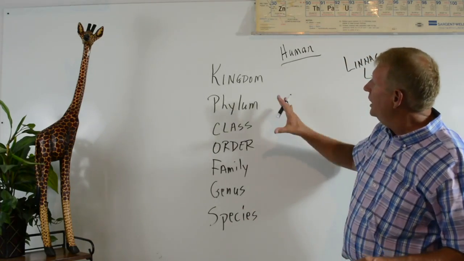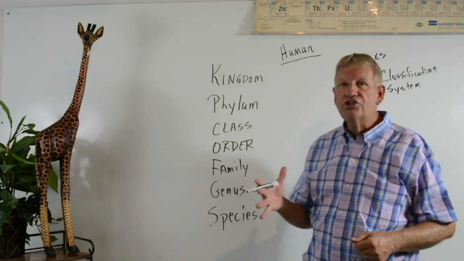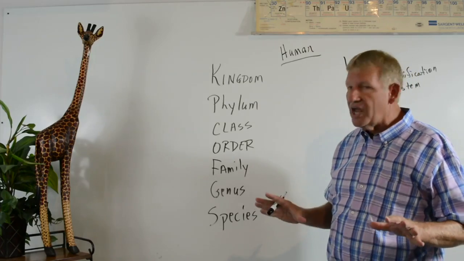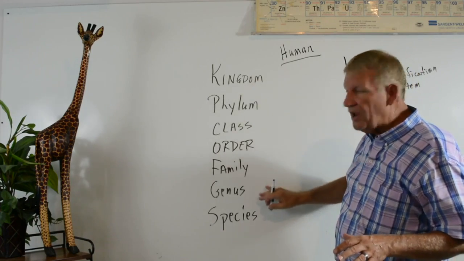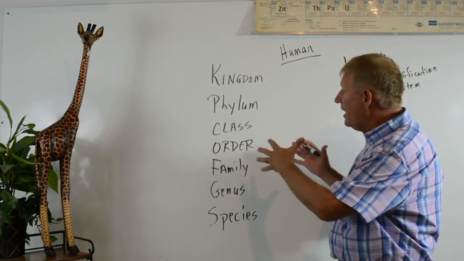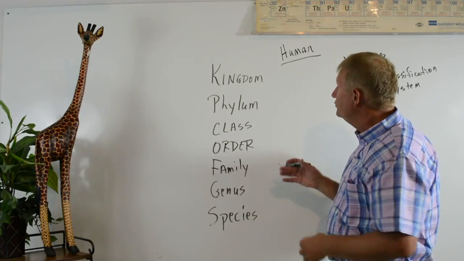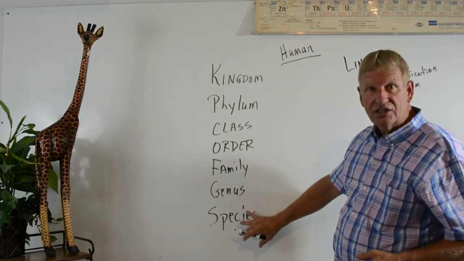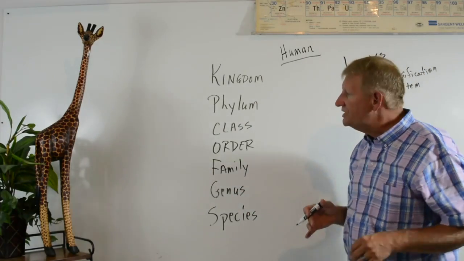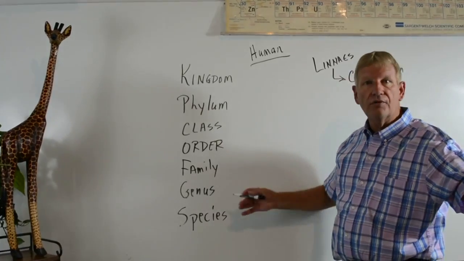So here's what I'm going to do on your test, just so that you're not taking too many notes. I'm just introducing you to the classification system. On this test, I want you to know kingdom, phylum, class, order, family, genus, species, and I want you to know what the classification is for humans. As we talk about other things, realize we're not going to cover all the other plants and animals that are out there. So you're going to need to know the Linnaeus classification system and what the classification is for humans, okay? So that being said, we're going to start on this adventure and learn about the classification of plants and animals based on the classification system.